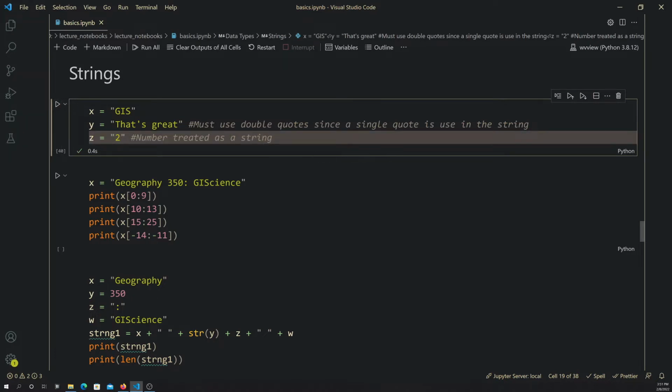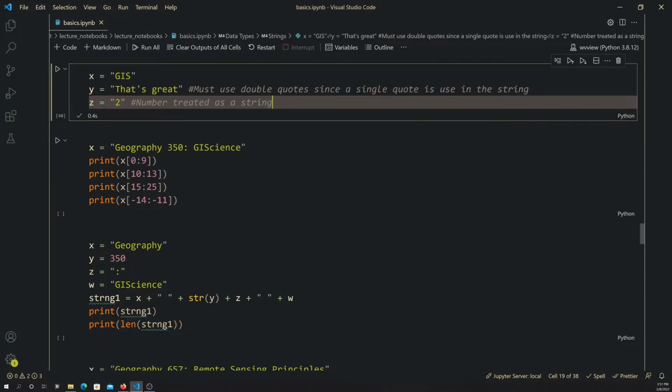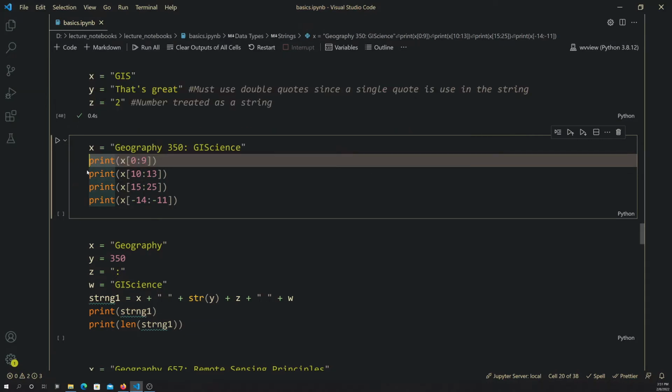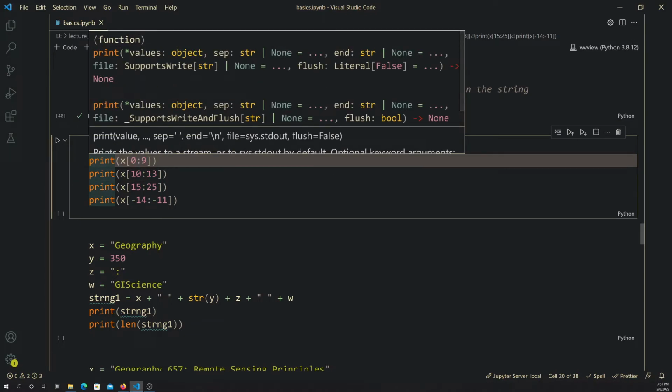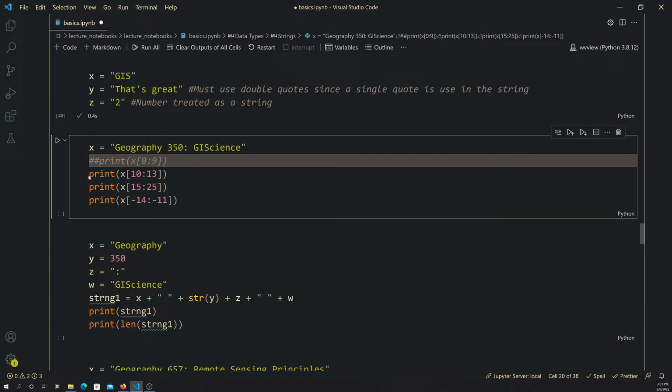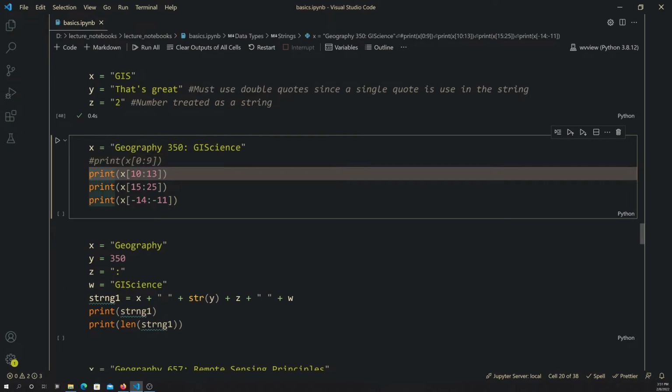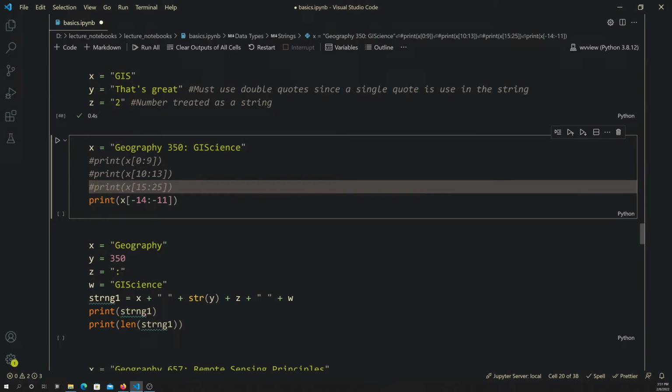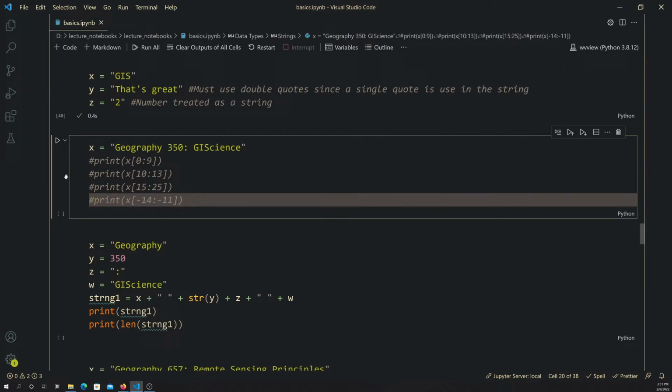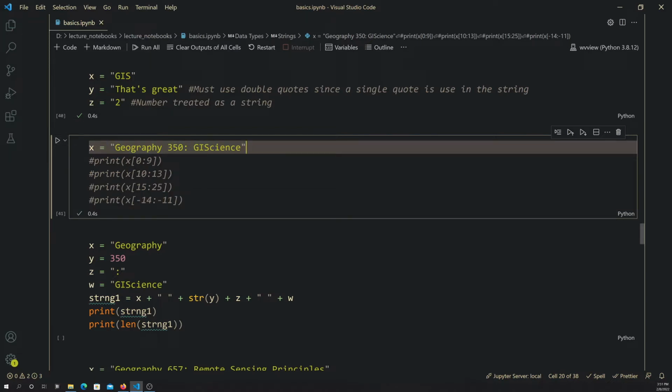Okay, let's just look at now string indexing. So let's say you want to pull out some of the characters within a string. There's a couple different ways that can be accomplished. Here I've created a longer string, Geog 350, GIS Science. For now, I'm going to comment out these lines because I want to show you some examples first. To comment out code, you can put a hashtag ahead of it, and then whenever you run the code, that's going to be ignored. So if I run this now, all I do is just create the variable x that holds this string.